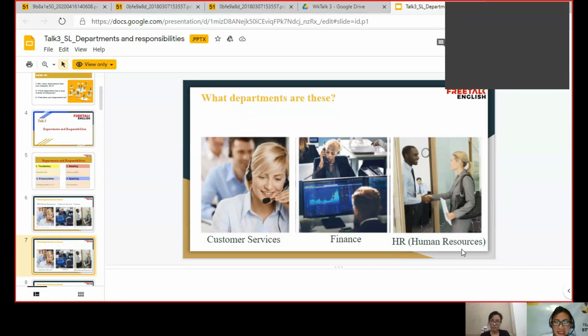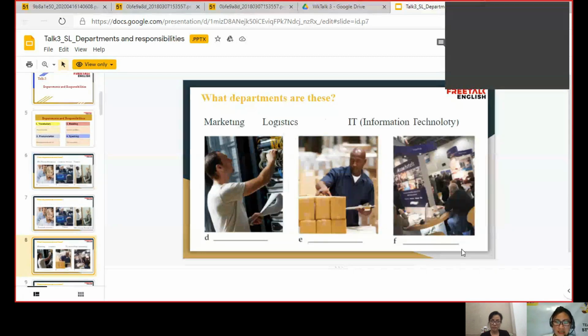Good job. Now we have the next exercise. What departments are these? Can you determine the first one? Letter D. I think the letter A is information technology. Okay, IT or information technology. Why do you think it's IT?